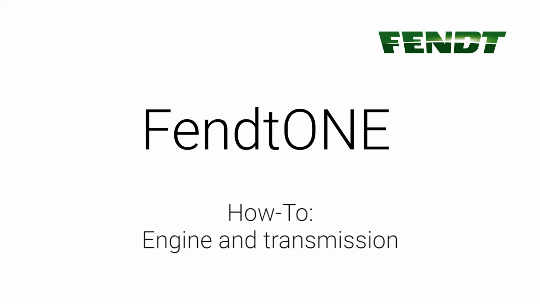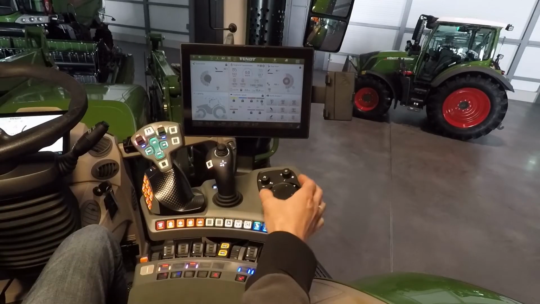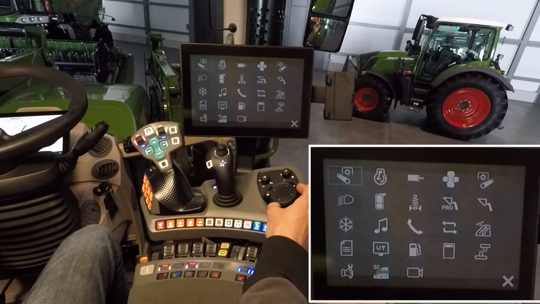FendtONE onboard technology overview, engine and transmission menu. To open this menu via Launchpad,